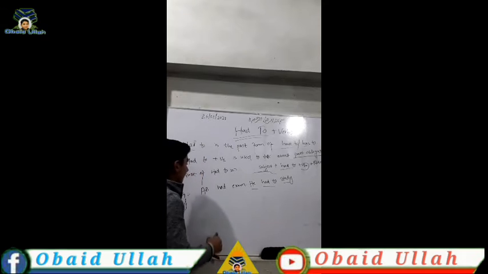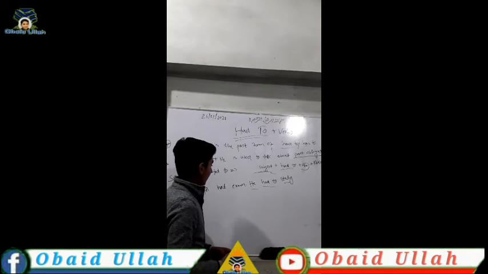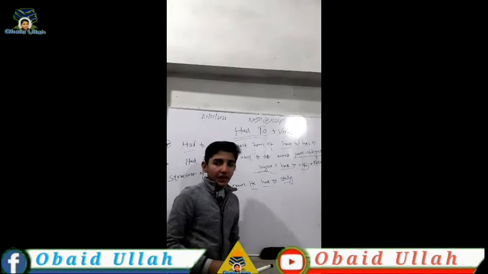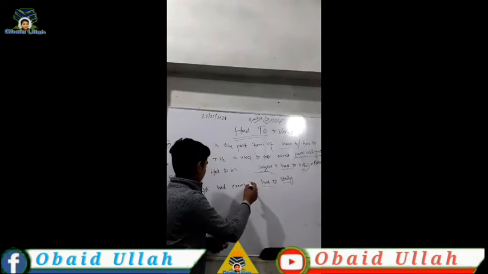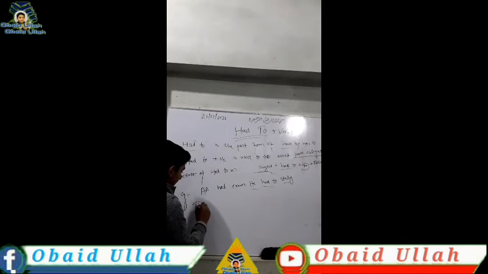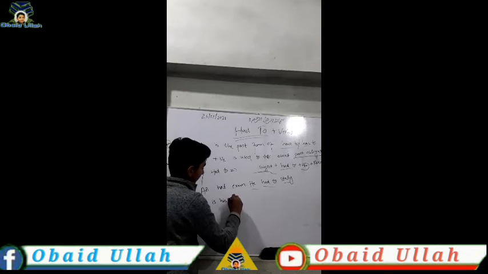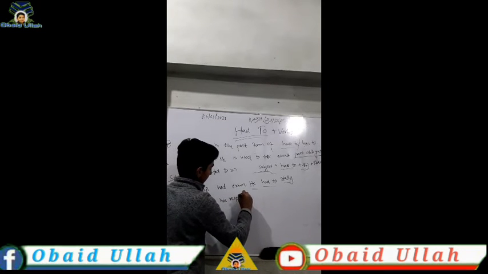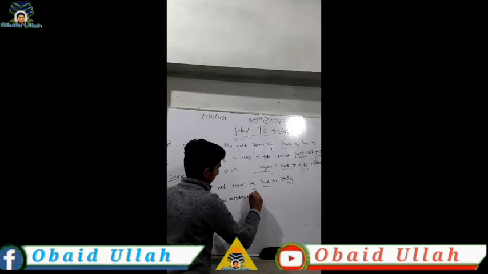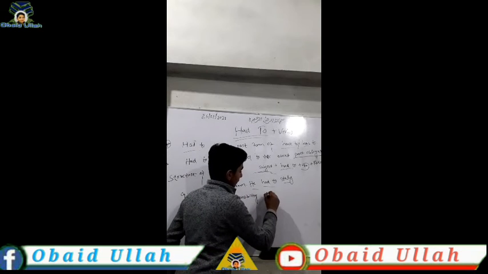So this example means that Ali had an exam. He had to study, meaning he had the responsibility to study.